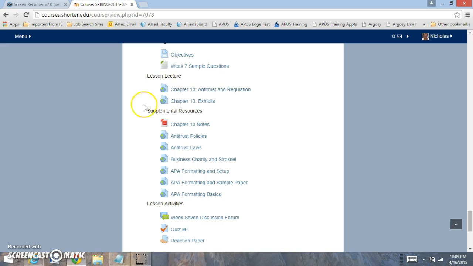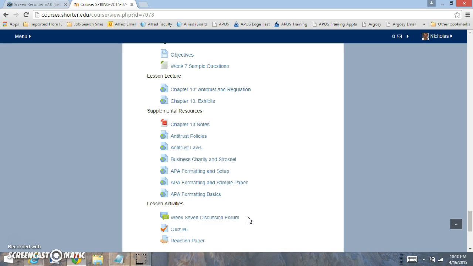In week 7 you're going to be reading chapter 13. Chapter 13 is going to be covering antitrust laws. And you're going to be having the discussion forum, the quiz, and the reaction paper. Now for this week, in the discussion, make sure to have your initial post by Wednesday, which includes an APA formatted in-text citation and reference.